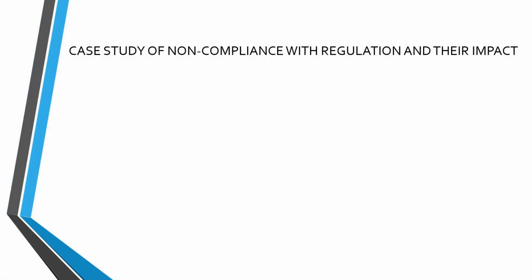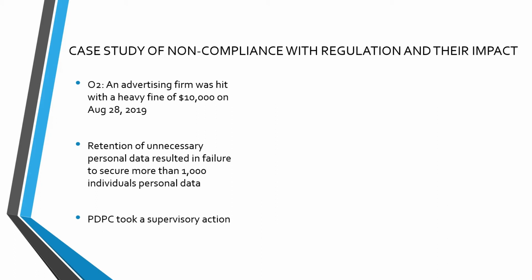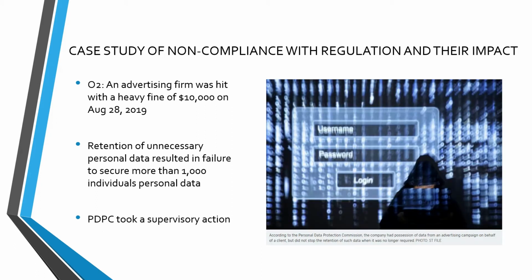Moving on, a short case study of non-compliance with regulation and its impact. Not long ago, on August 28, 2019, O2, an advertising firm, was issued a fine of $10,000 for breaching an offense under the PDPA for failing to secure the personal data of more than 1,000 individuals. This data includes personally identifiable information like name, NRIC number, email address, residential address and mobile number.